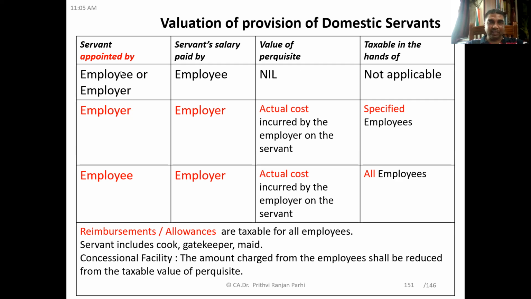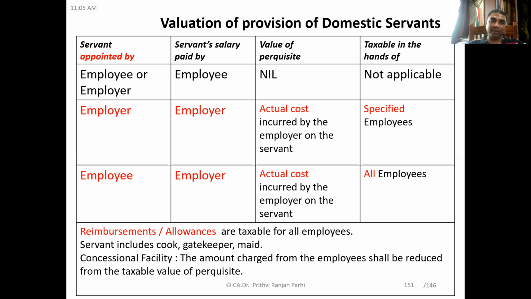First, try to appreciate that the servant may be appointed by the employer or employee, but who is paying this servant's salary? Employee is paying. Even if the employer has appointed, or maybe the employee himself has appointed, it doesn't matter.